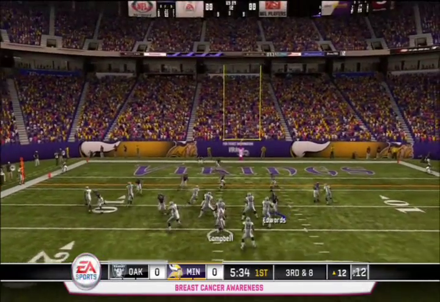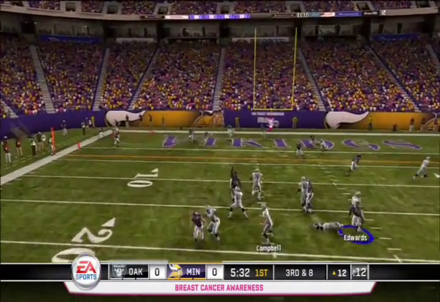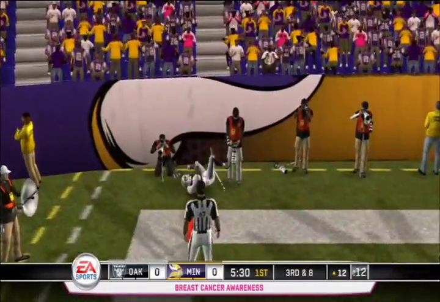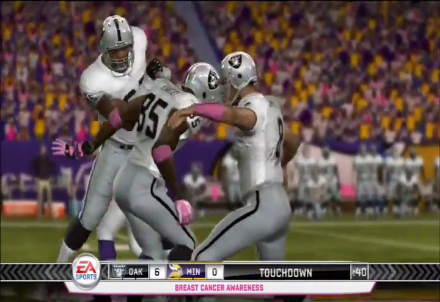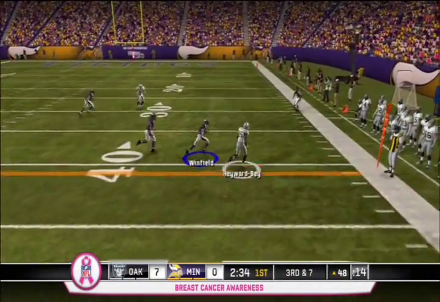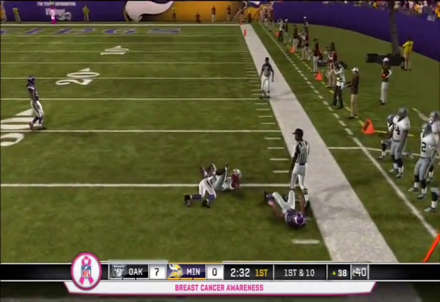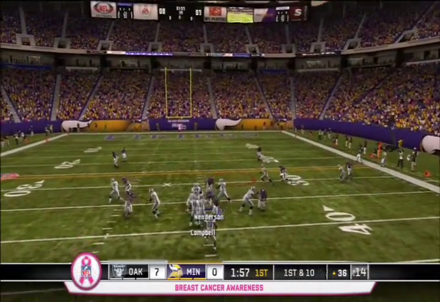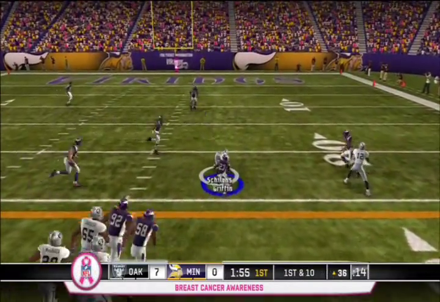3rd and 8, Raiders looking for some points. Campbell looking end zone, finds Darius Heyward-Bey in the back, who stays in bounds for a nice touchdown. Oakland up 7-zip early. Later in the first, Campbell is going to find Darius Heyward-Bey for a first down, and then he's going to look for Chaz Schilens, who gets another first down.